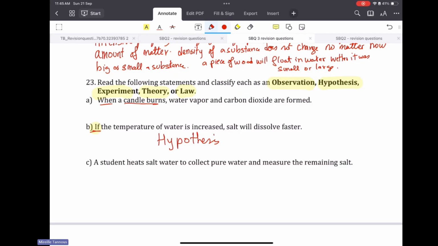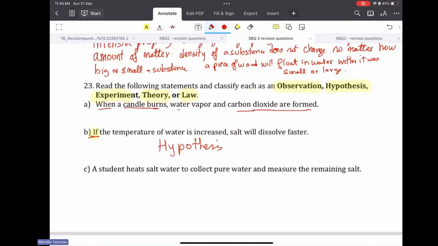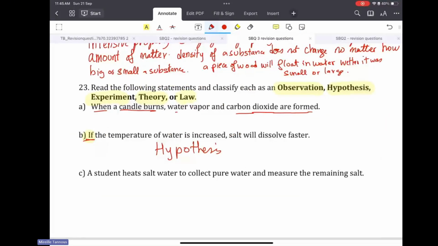Now let's read the first sentence. When a candle burns, water vapor and carbon dioxide are formed. Now, this one is a theory. When a candle burns, because we're not trying this, and we didn't see it, this comes after maybe an experiment, and here the theory is done.